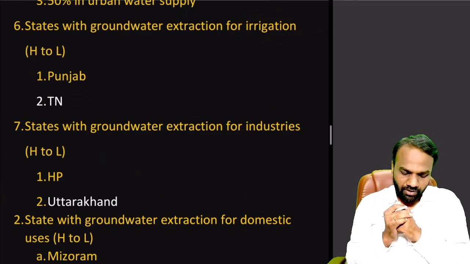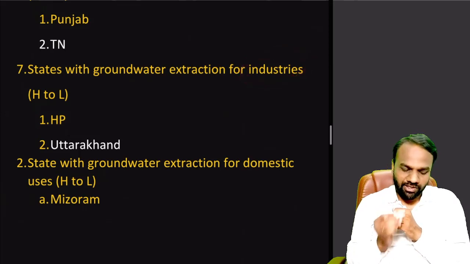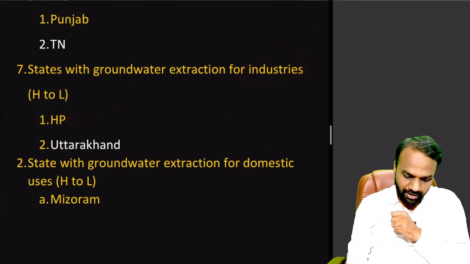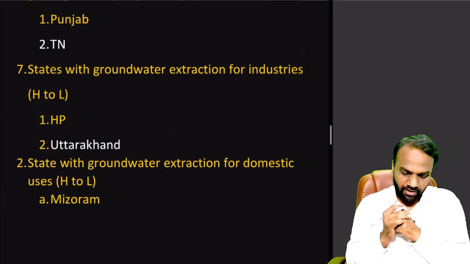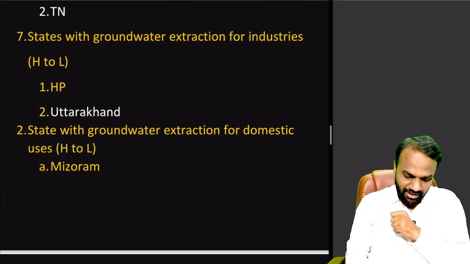Now coming to groundwater extraction for industrial purposes. The highest is in Himachal Pradesh, followed by Uttarakhand. Now the state with groundwater extraction for domestic uses. The highest state which uses groundwater for domestic uses is Mizoram. Again, a very important point to note.